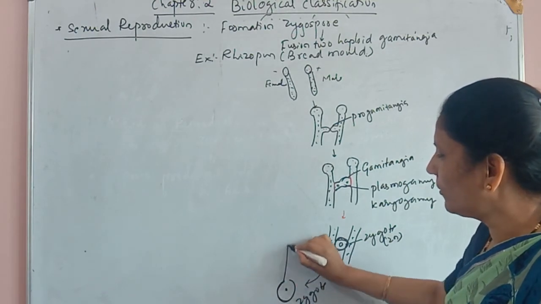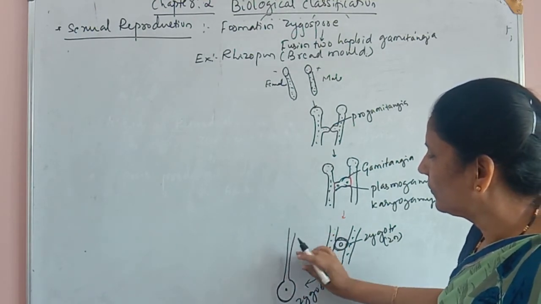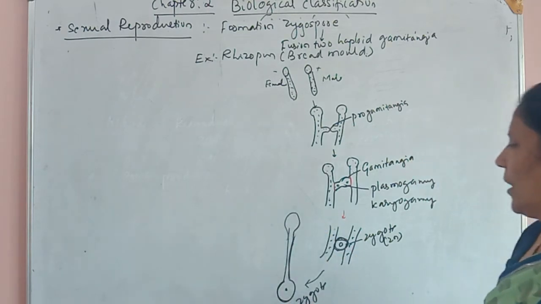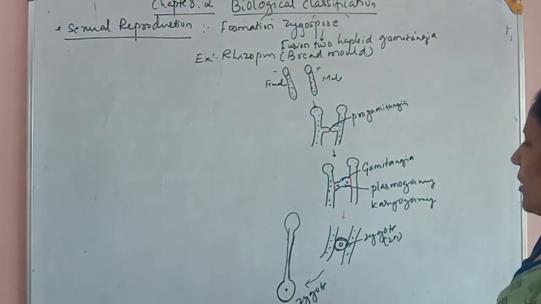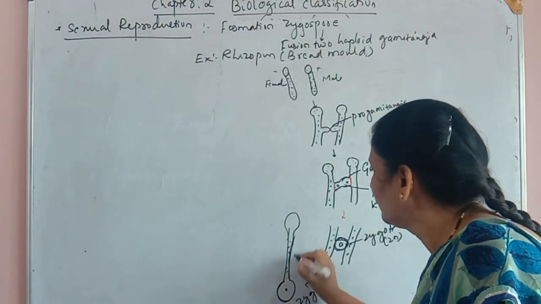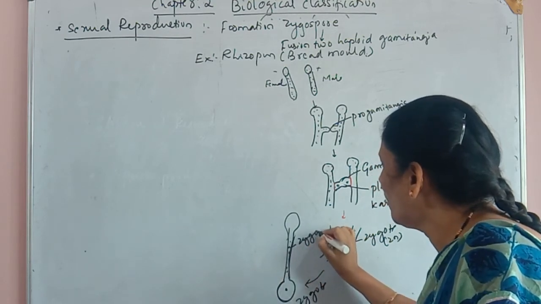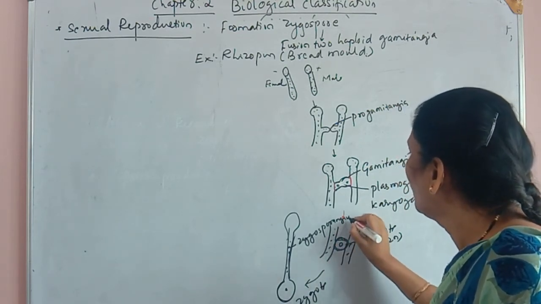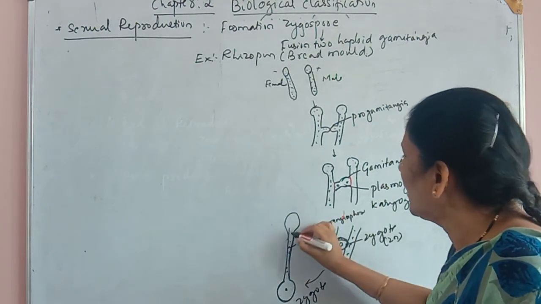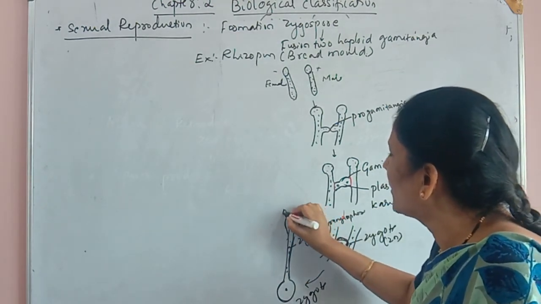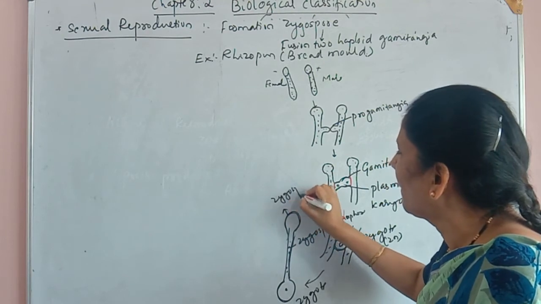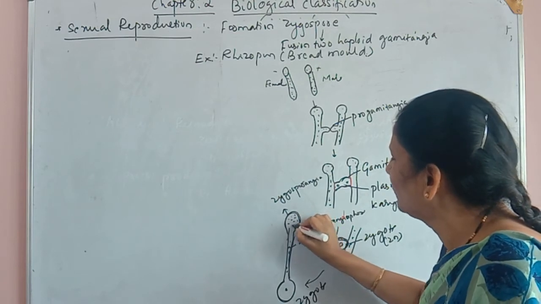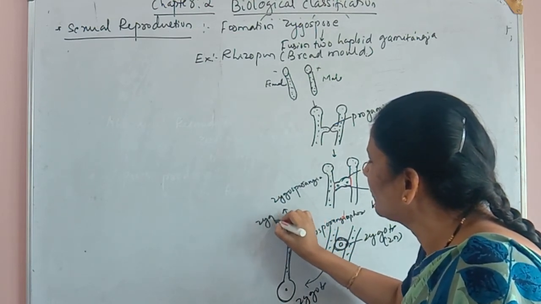When it produces an outgrowth, this structure is called the zygospore. And this bulged structure is called the zygosporangium, and inside it, zygospores are produced.